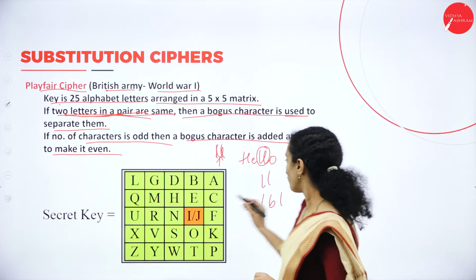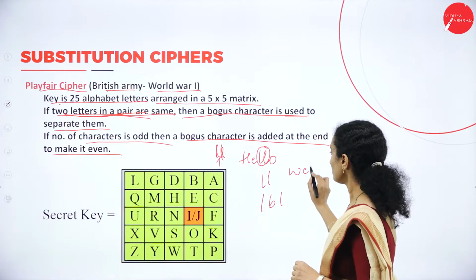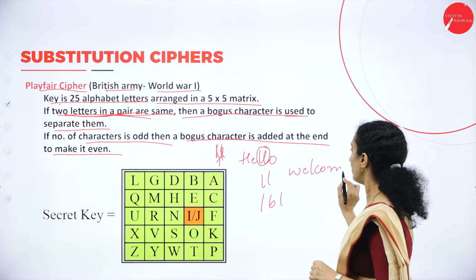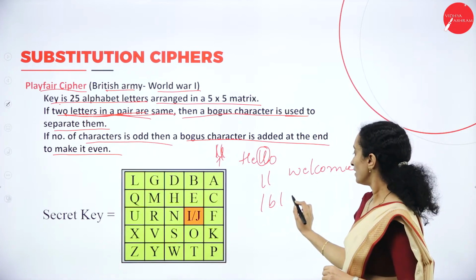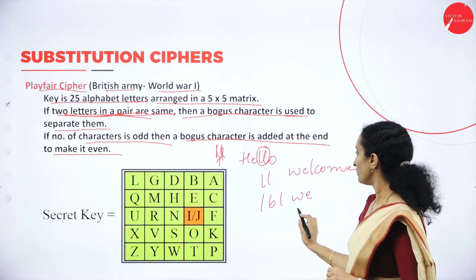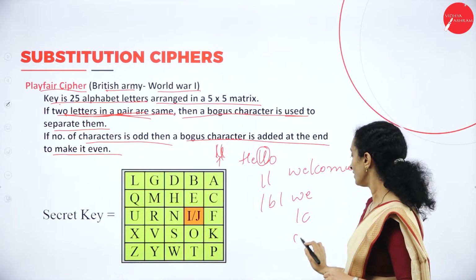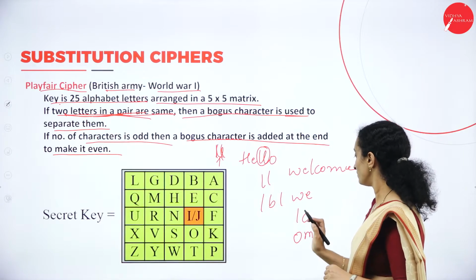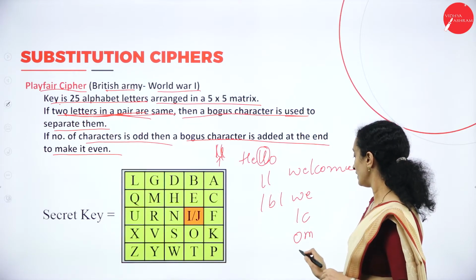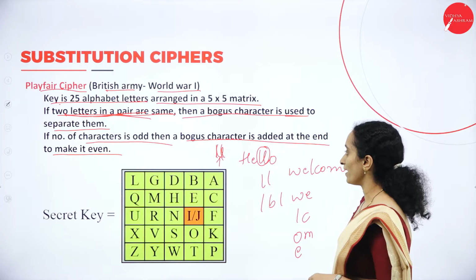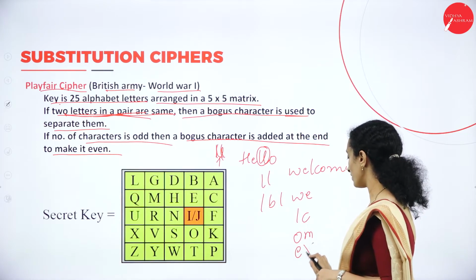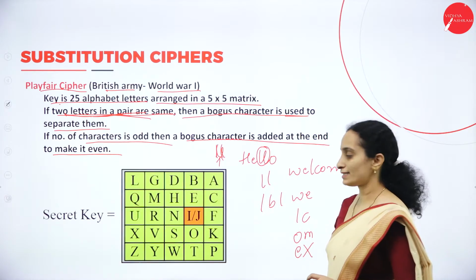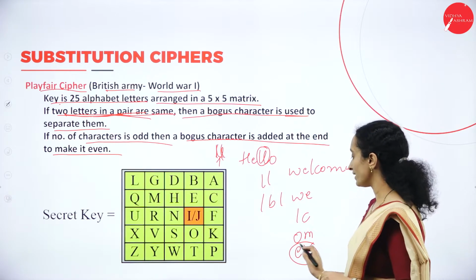So if you have the word WELCOME, if you make it into pairs, WE LC OM, E will have no pair, so a bogus character can be inserted at the end to make it even.